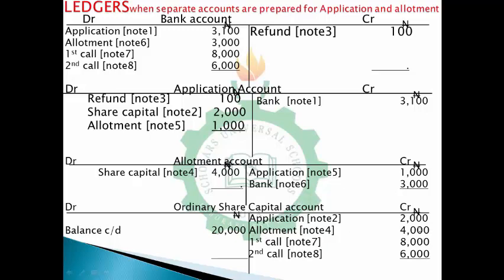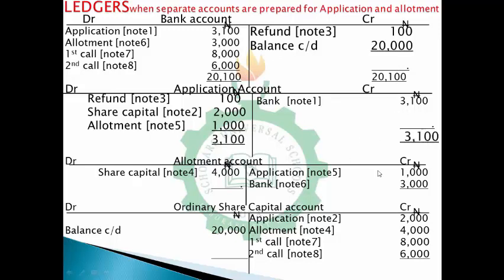So what we need to do is just balance the whole thing up. Let's start from the top, which is the bank account. If you add up all of this, 3,000 plus 8,000 plus 6,000, and the 100, the balance credit is going to be 20,000 naira. So you balance it off, this 20,100. If you check, this is 31, this 31, so you balance it off. Now this is the balance credit, this 20,000 here.